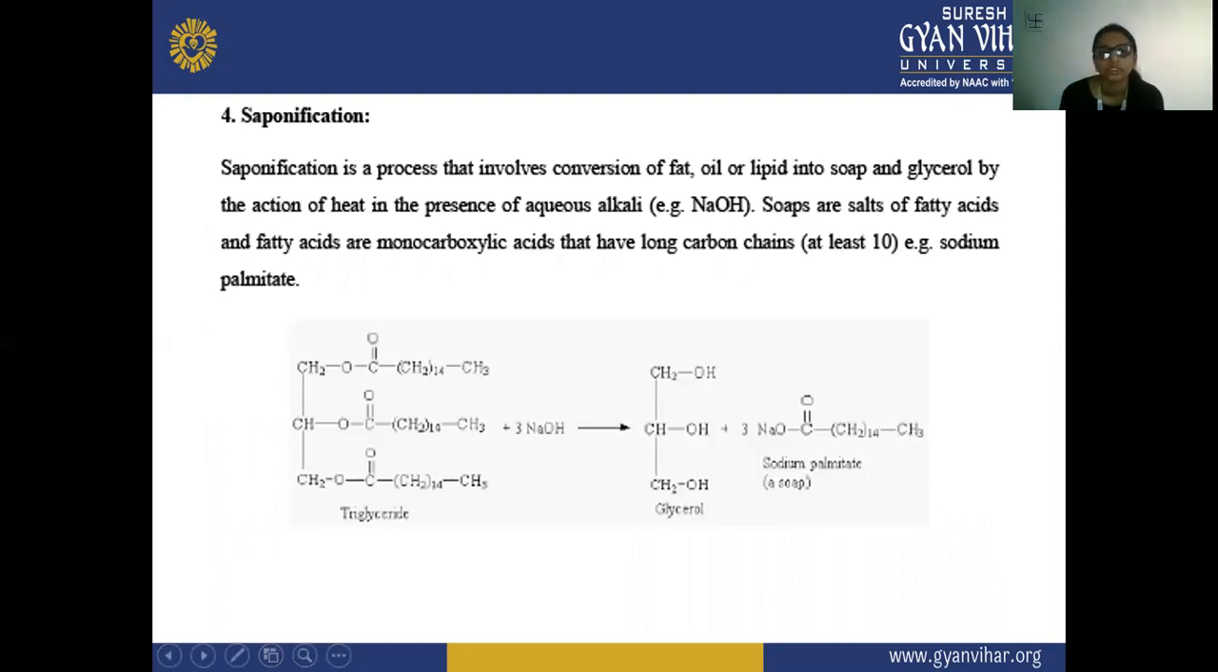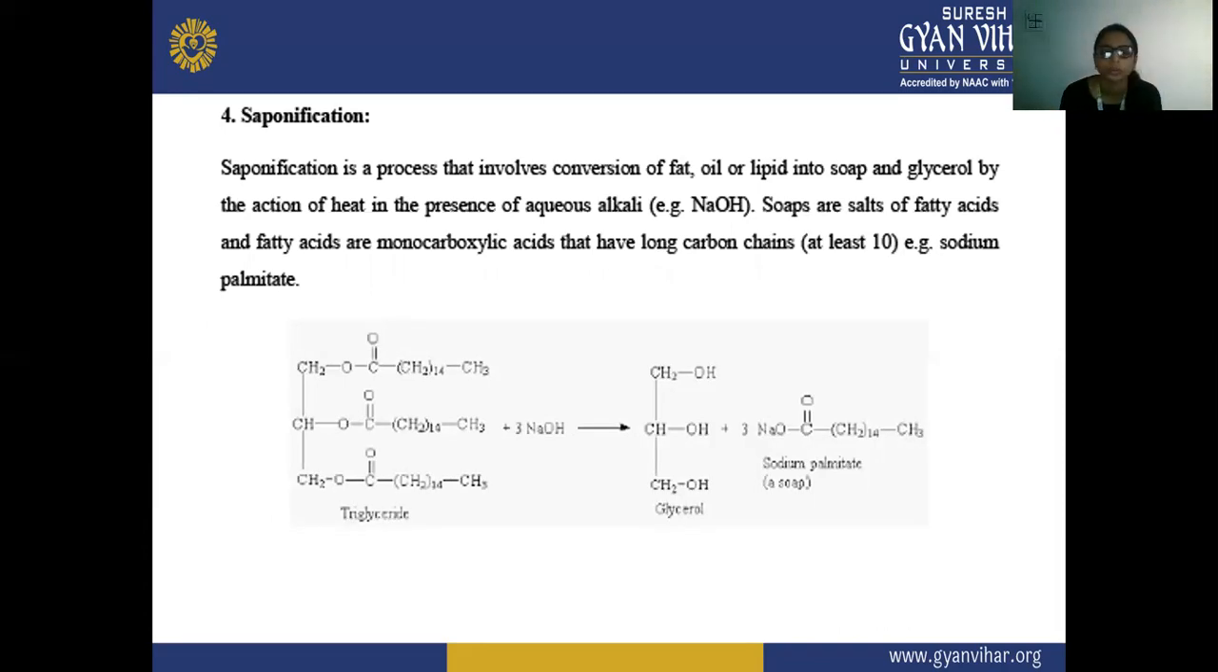First is saponification. In the last lecture we already discussed the topics hydrolysis, hydrogenation, and drying of oil. So in that lecture we have already studied those, and today we are going to study saponification.